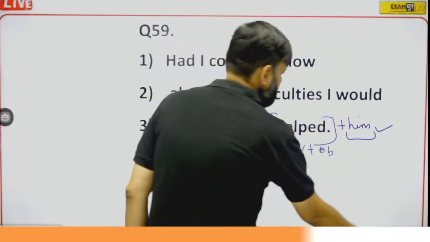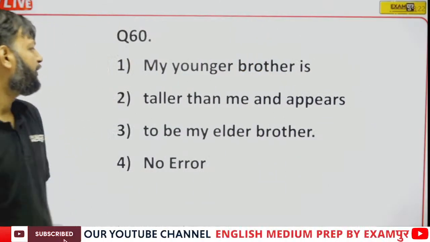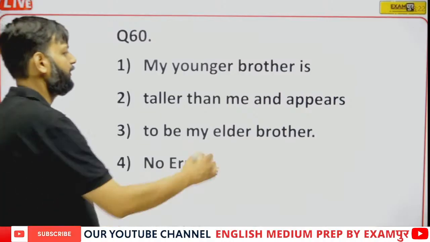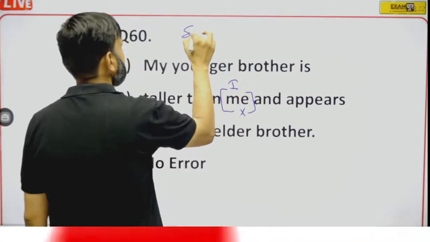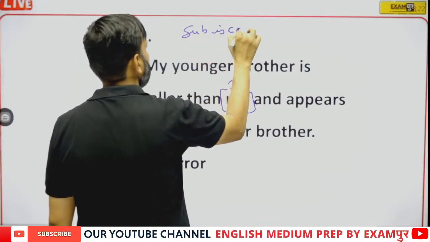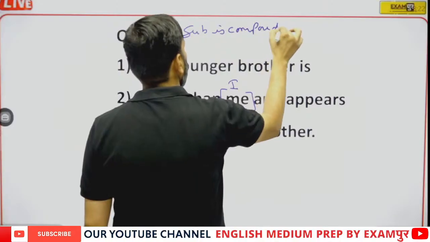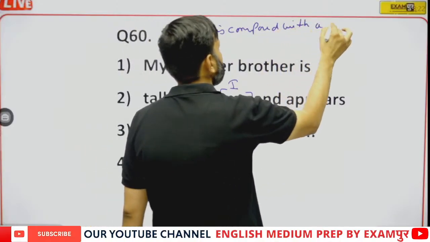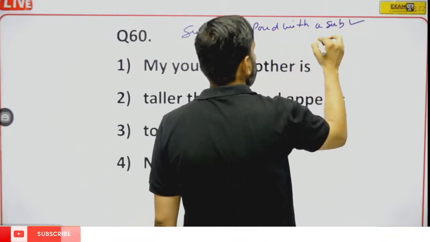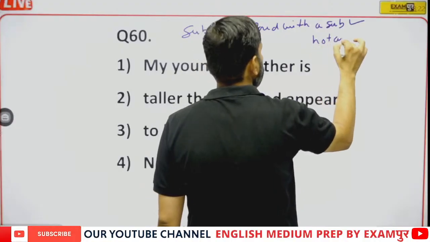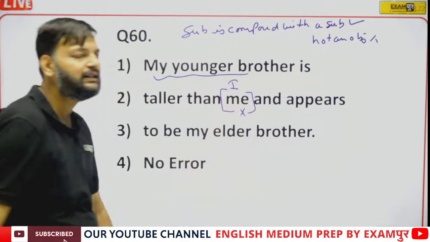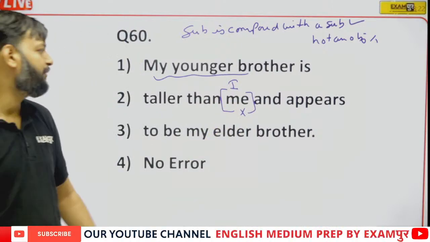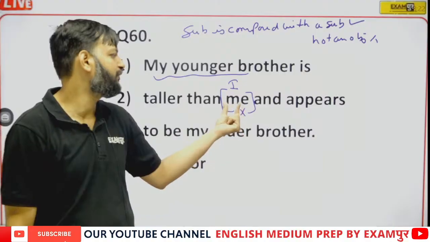Now question number 60. My younger brother is taller than me. Here me will be replaced by I, because subject is compared with a subject, not with an object. So here my younger brother has been compared, and if subject is compared, it should be compared with a subjective pronoun.